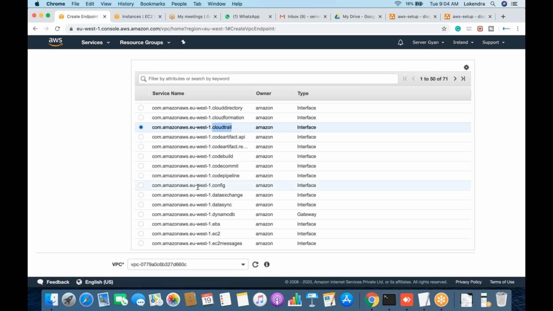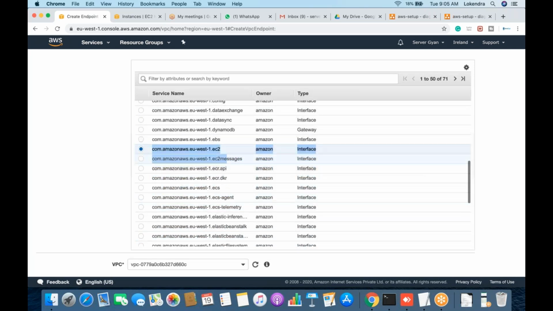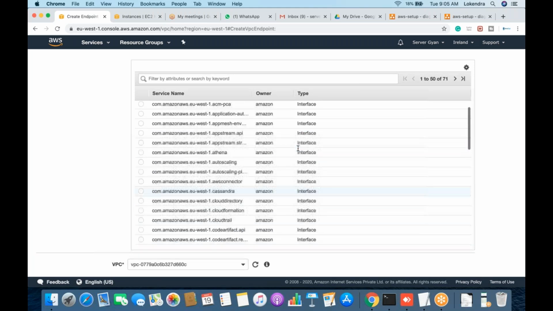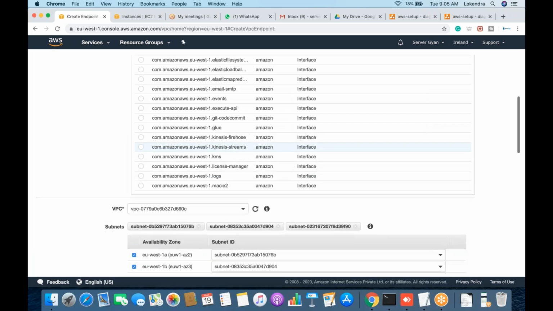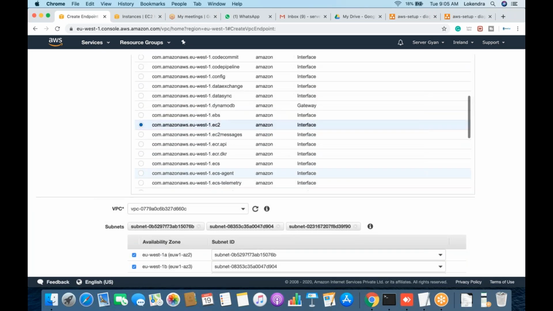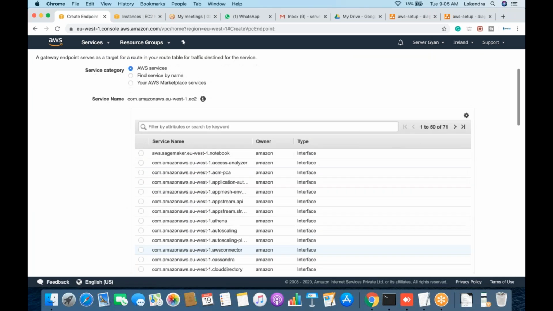For example, if you want to access an EC2 machine which is created in a different account, maybe in a different region, and there is no internet access available within your VPC, at that moment you can create a VPC endpoint. It will work as a private gateway for you only.